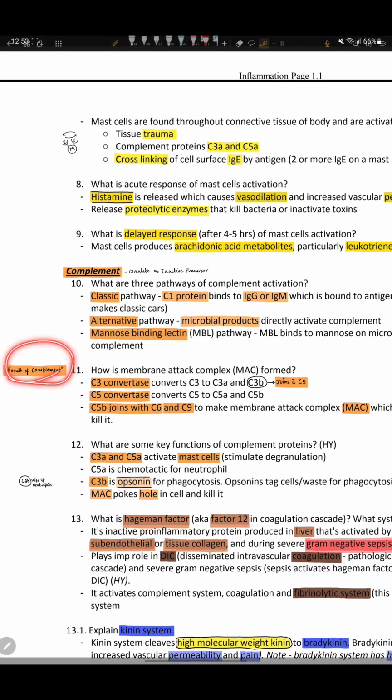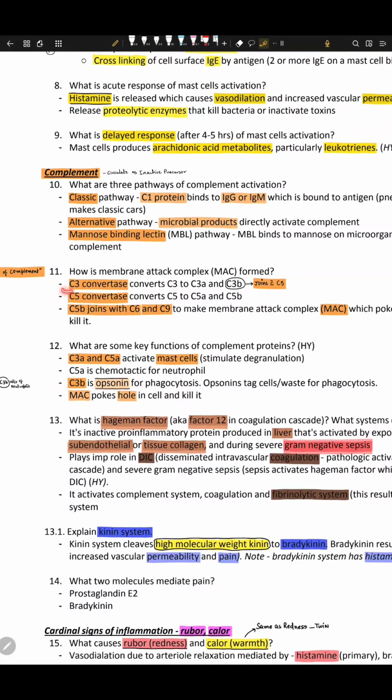The result of complement: what happens after the activation? How is the membrane attacked, how is it formed? So these have activated our pathway. What happens after this is that we need something called a convertase. Convertase means it converts, right? So C3 convertase converts C3 into C3A and C3B. C3A goes ahead into fighting, and C3B goes further in the pathway.